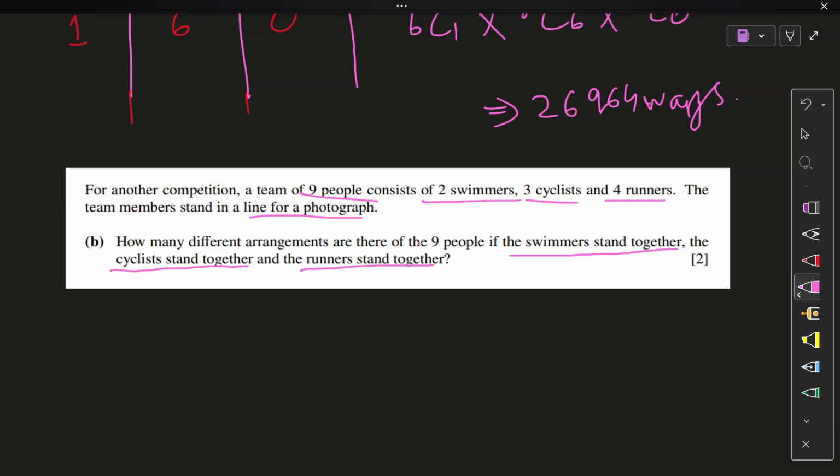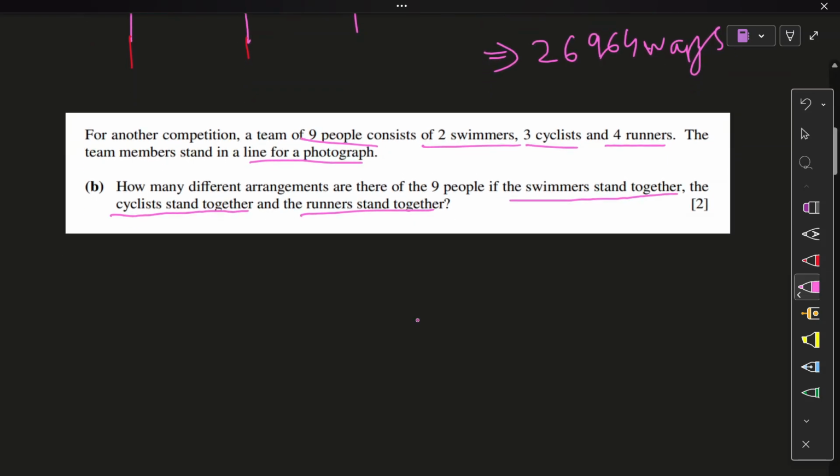Sorry that I just ate, so I'm feeling a little weird. So how will we attempt this question? I think this is pretty easy.